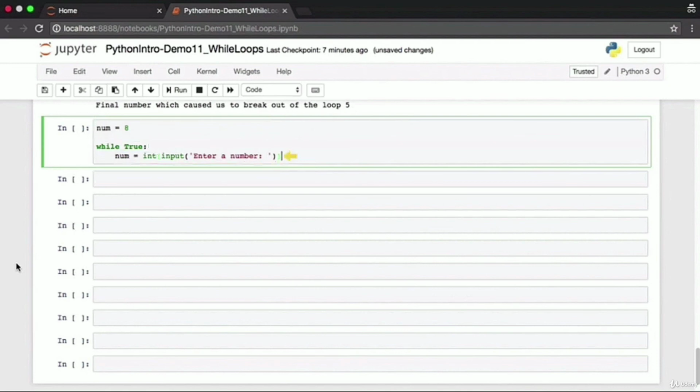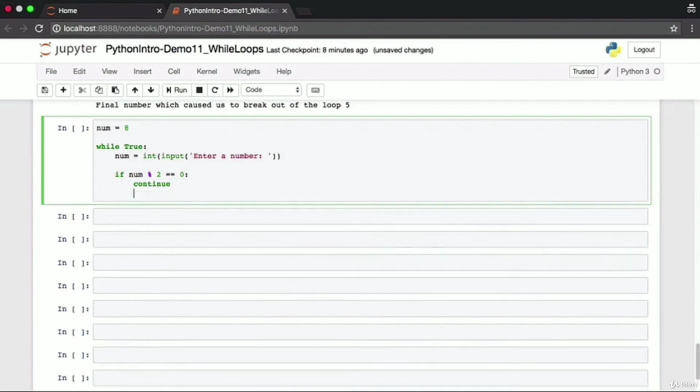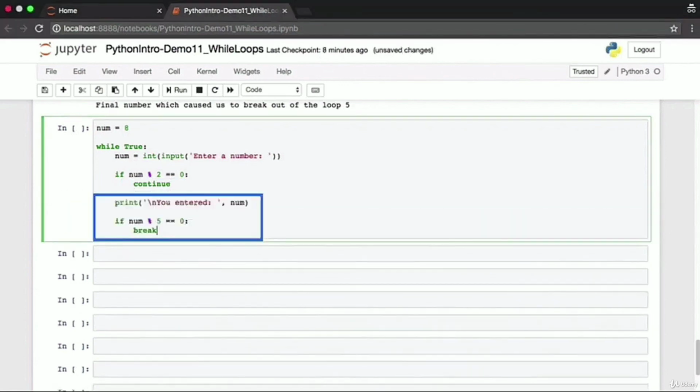We take a numeric input from the user. If the user specified number is divisible by 2, then we say continue. We don't want to execute the remaining statements that are part of this while loop. We want to go on to the next iteration of the loop where we ask for another input from the user. If the number is not divisible by 2, these other statements will be executed.